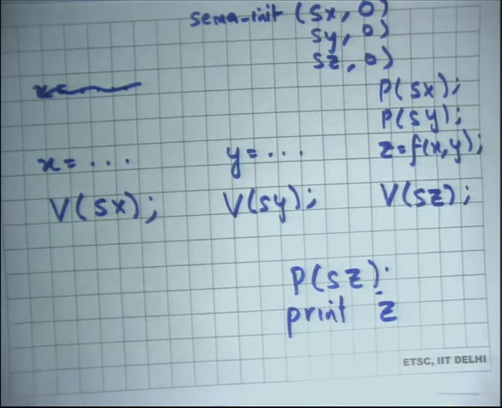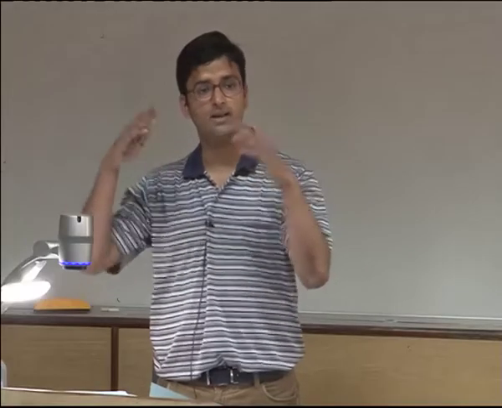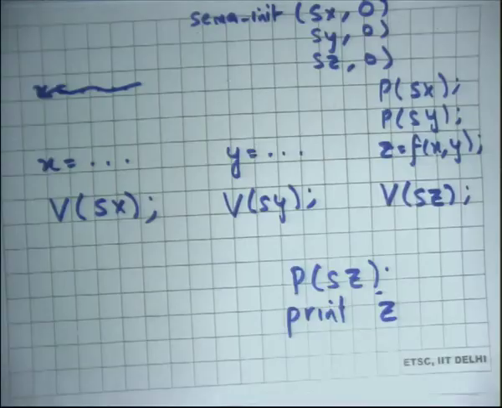So if you initialize the semaphore to 0 and use it to represent whether something has been computed or some condition is true or not, you can use that to make sure that things are happening one after another in an ordered way, in a scheduled way. Okay, good.